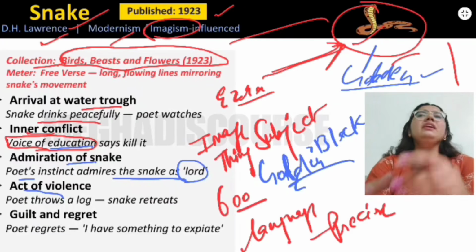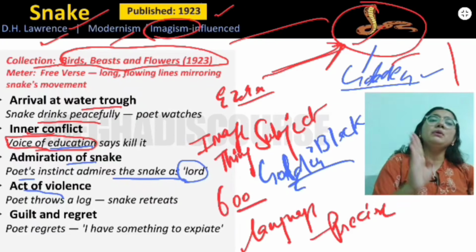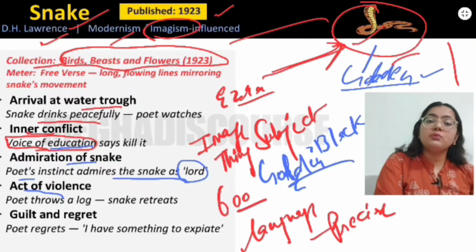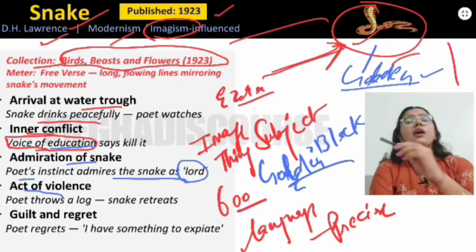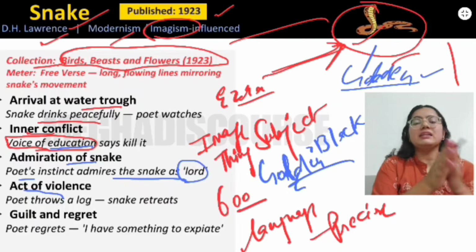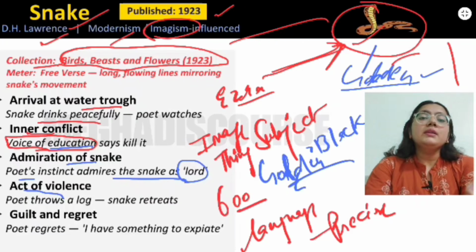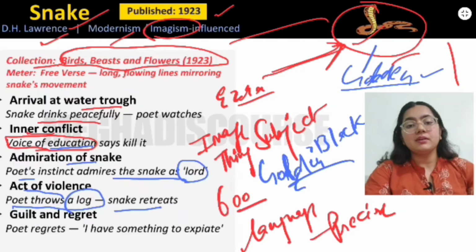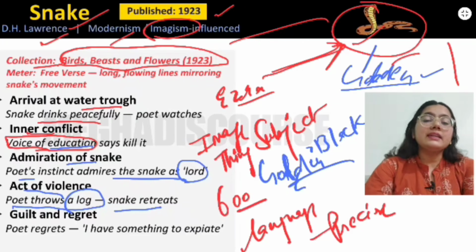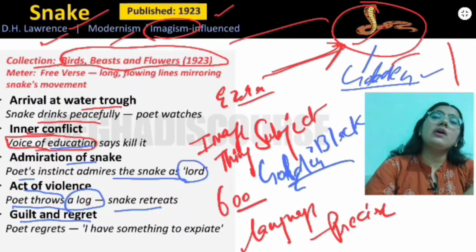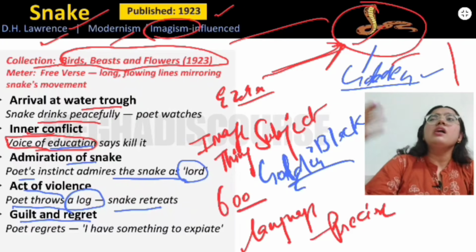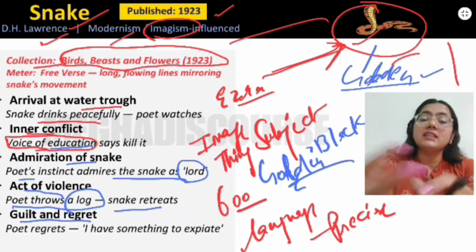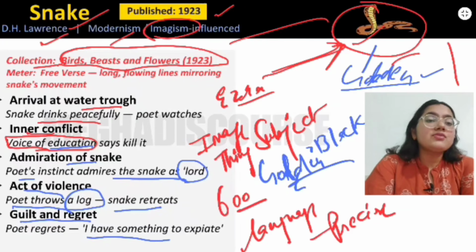So when it moves around, when it was climbing on the wall, what the poet does is that he takes a stick in his hand and throws it at the snake, but the snake is not hit by it. The poet throws a log and the snake retreats, and the snake just goes away. And suddenly there is a kind of guilt and regret on the part of our speaker: why did I do so, why did I try to harm that snake, which did nothing to me? And he says that I have something to expiate.